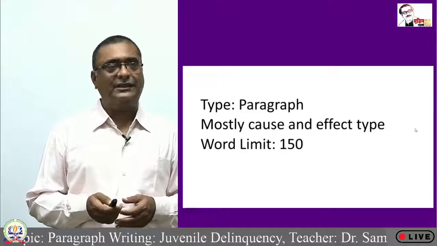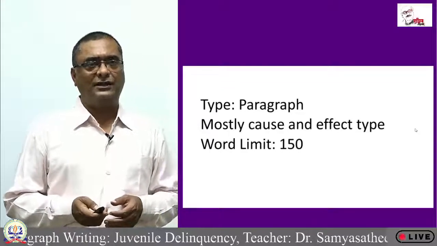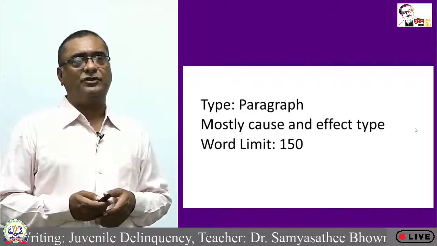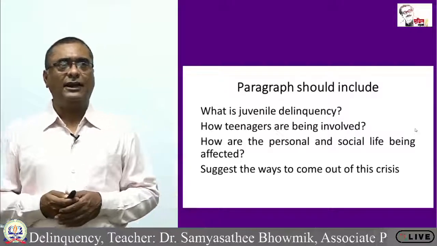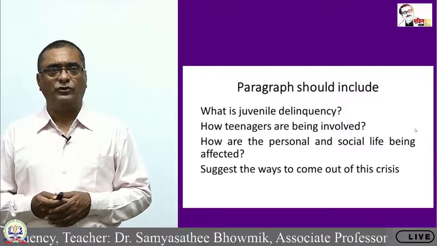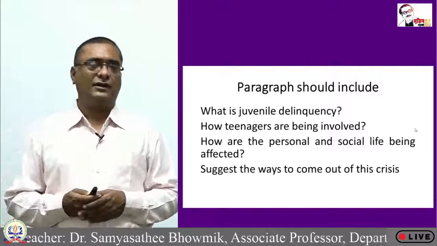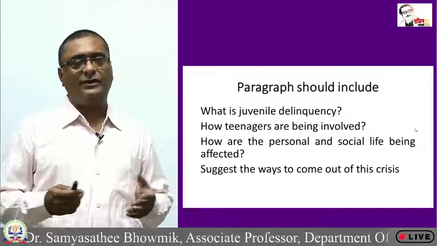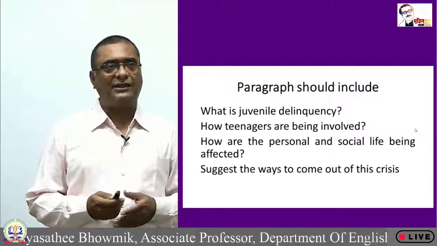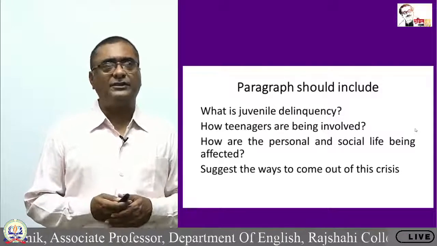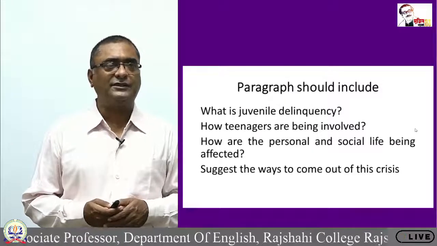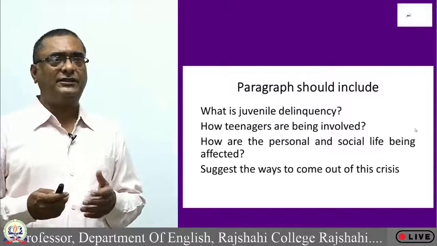I have already said that juvenile delinquency means the crimes committed by the children. Now, what are the elements that this paragraph should include? I have taken it from the website published by the Directorate of Secondary and Higher Education, and you have to prepare your paragraph answering these questions or stressing on these points.